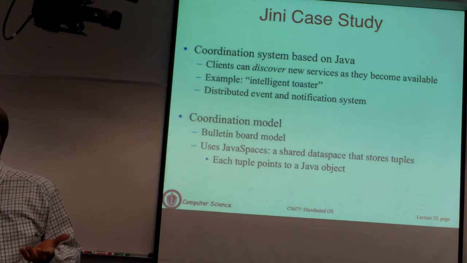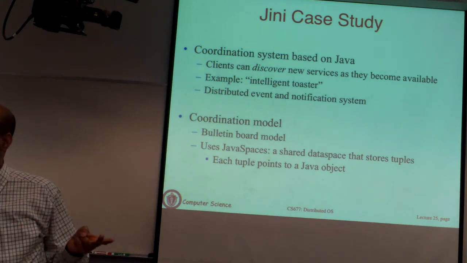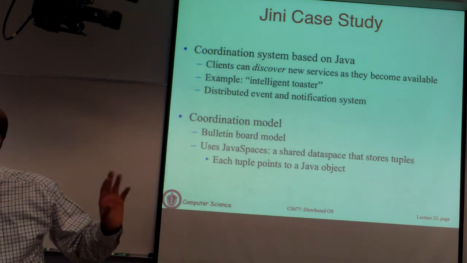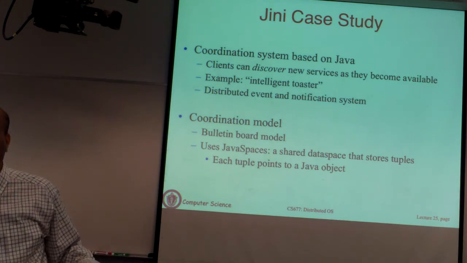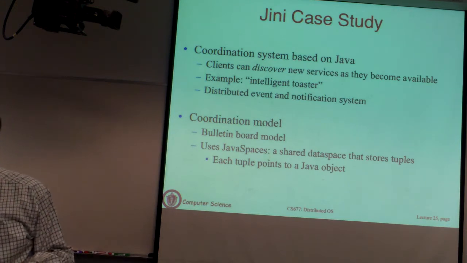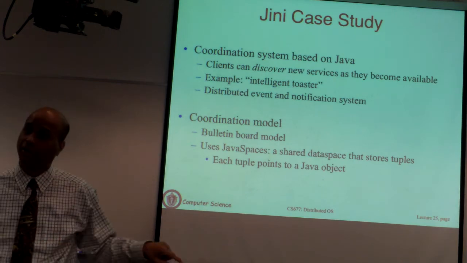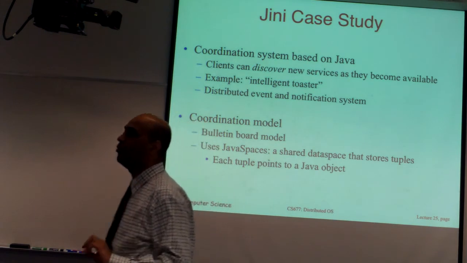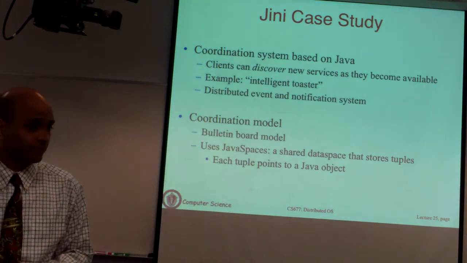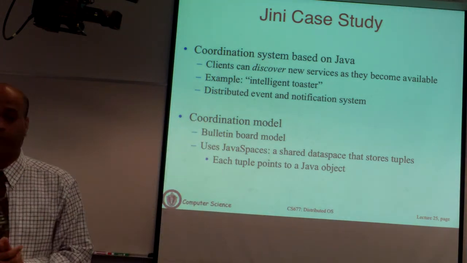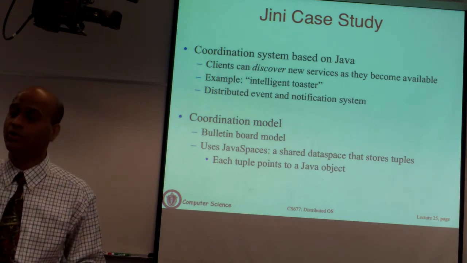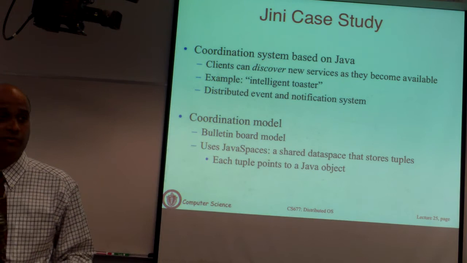So if you want to print, there are two ways to do this. You ask your friend, do you have a printer? What is its address? And then you put in the address, you configure a printer and then you print. That's one way to do it. Another way is your machine is smart enough that it goes and discovers what printers are nearby. It shows you a list of printers, and then you just say, go print on this printer, and it just prints. You don't have to configure anything.